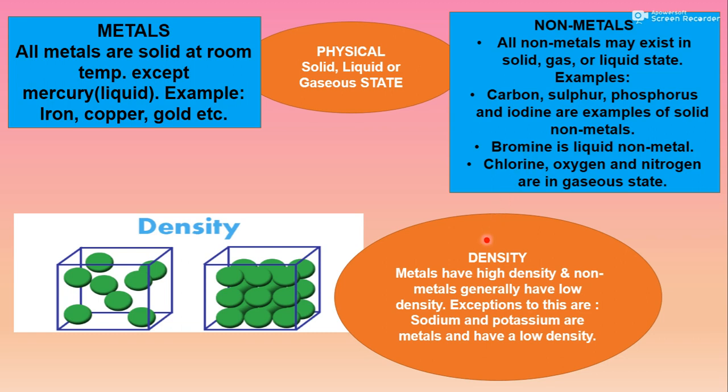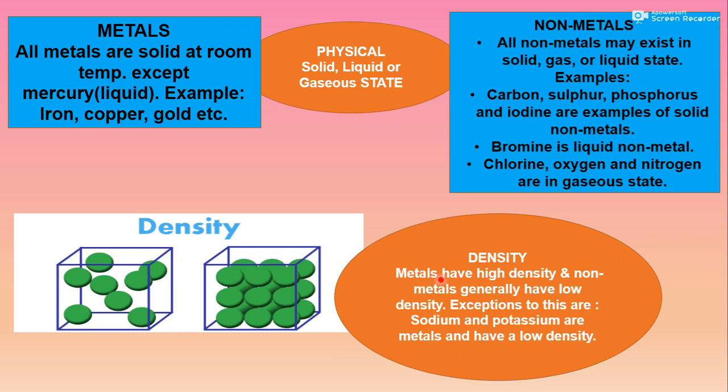Second property, that is density. What is the meaning of density? Actually, you can see here there are two boxes. These two boxes have equal area and equal volume. But in the first one, the number of particles is less in that given area, but in the second one, the number of particles is more in the same given area.